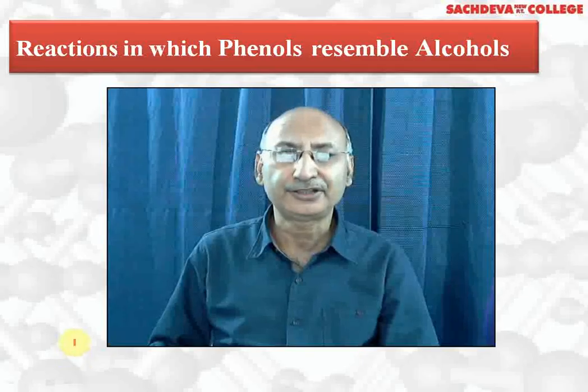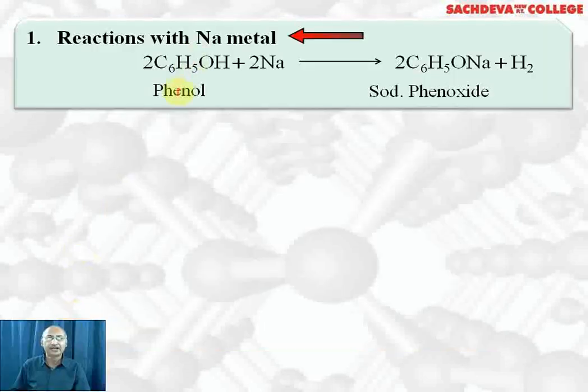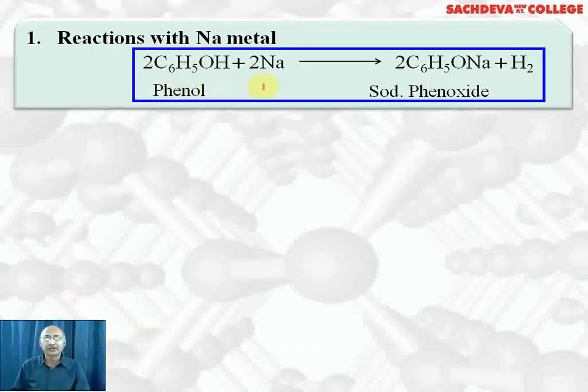Let's take up reactions in which phenol resembles alcohols. First reaction, phenol reacts with sodium metal to form sodium phenoxide and hydrogen gas is liberated, like alcohols. Alcohol also reacts with sodium metal to form sodium alkoxide and hydrogen gas is liberated.